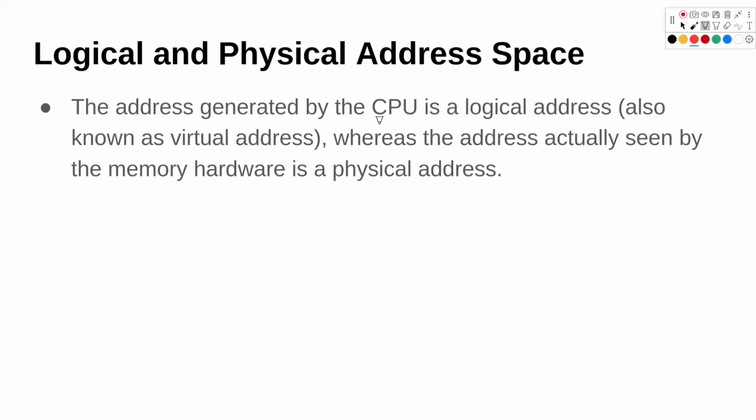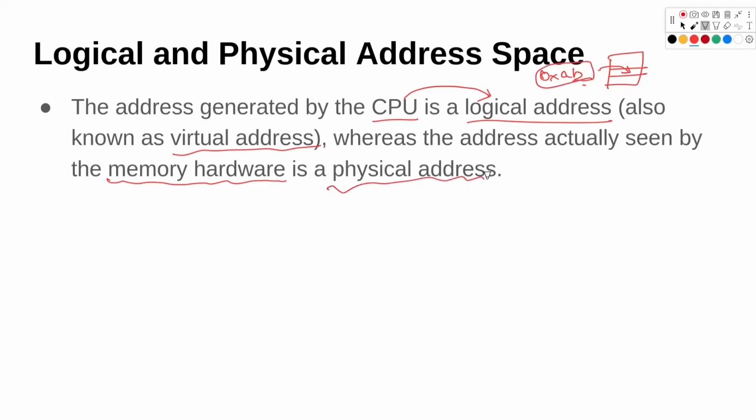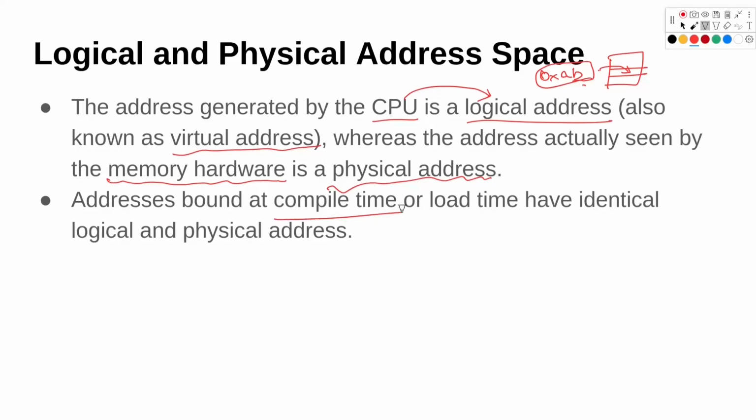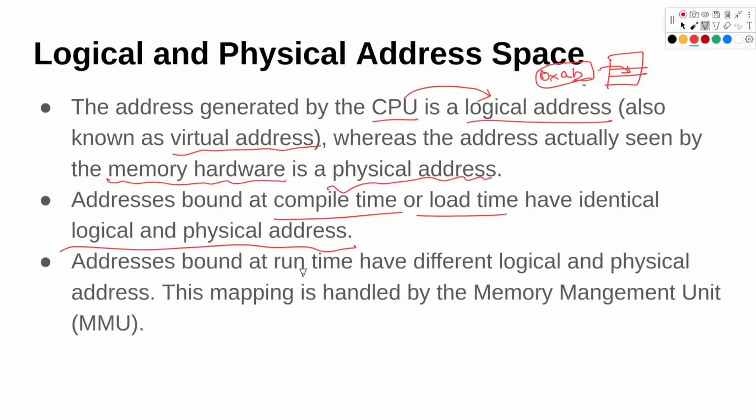The address generated by the CPU is a logical address, which is also known as a virtual address. Whereas the address actually seen by the memory hardware, let's say the memory that we want to access at some address 0xab or something like that, is known as the physical address. Addresses that are bound at the compile time or the load time have identical logical and physical address. In that case, logical and physical address are the same. And the addresses that are bound at runtime have different logical and physical address. The memory management unit, also known as MMU, handles this mapping of logical to physical address.